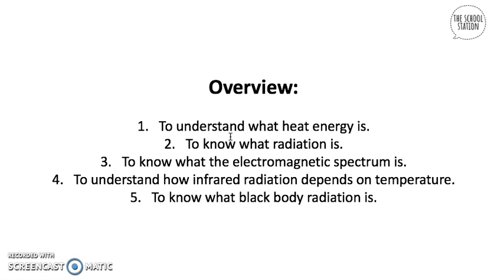We've also understood how infrared radiation depends on temperature. The higher the temperature of an object, the more infrared radiation it will emit in a given time. And last of all, we've learned what black body radiation is. Black body radiation is the radiation from an object that emits and absorbs radiation perfectly.